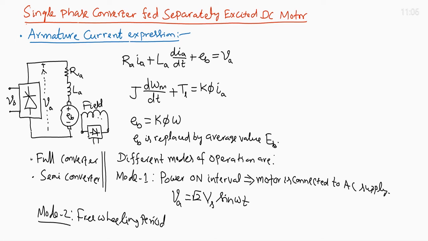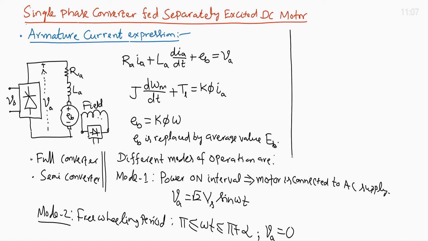It starts from omega t equals pi, the freewheeling interval being omega t between pi to pi plus alpha. During this interval, V_A, the voltage applied to the motor, is 0.